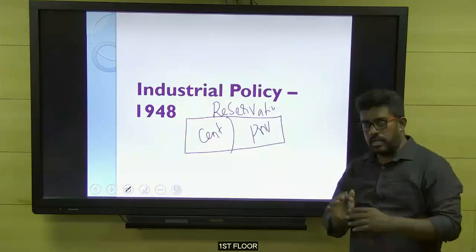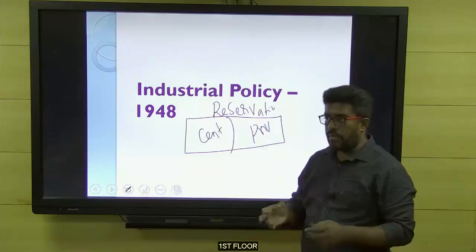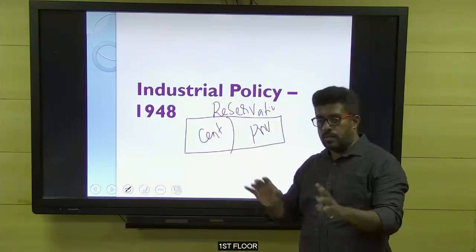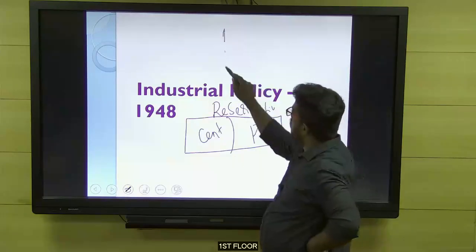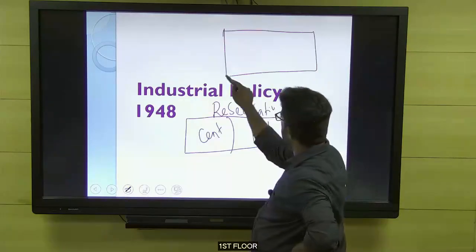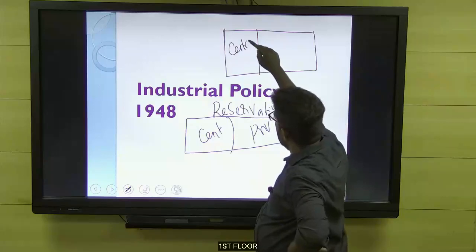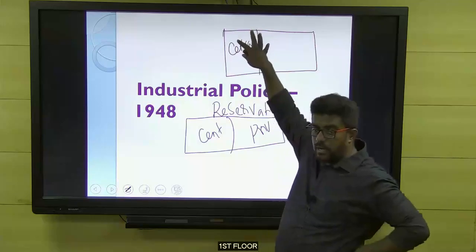It was the first time after independence that we were announcing such a policy, so our government did not have better clarity or a better thought process. We just made some announcement, okay? So how was that reservation? The government classified the industries into different areas. One segment was the area meant only for the central government, which means only the central government can operate. It is called the area of central monopoly.